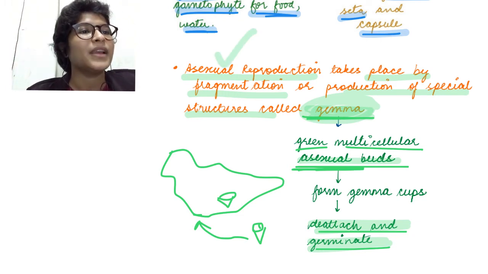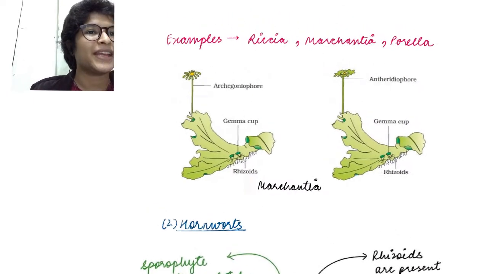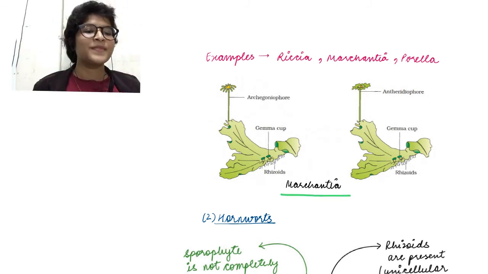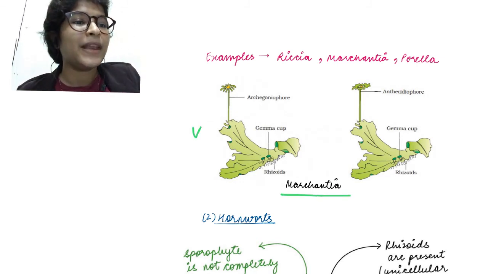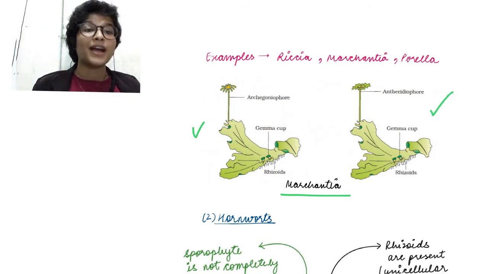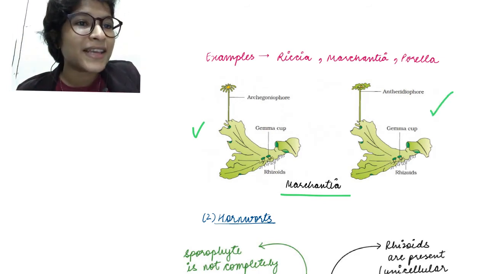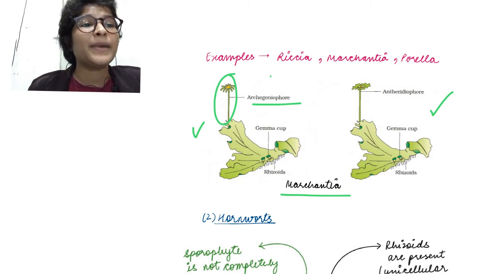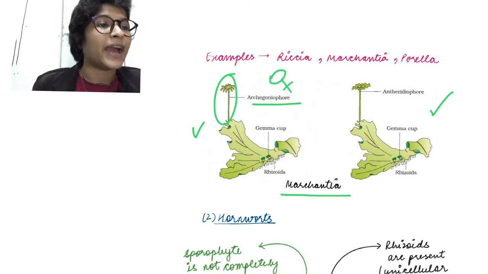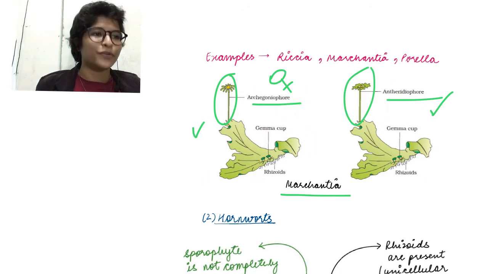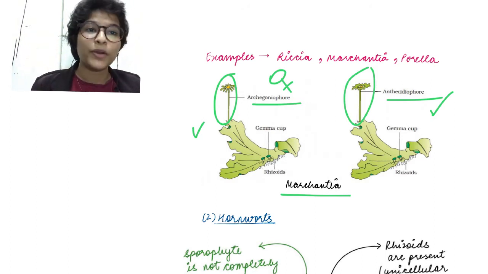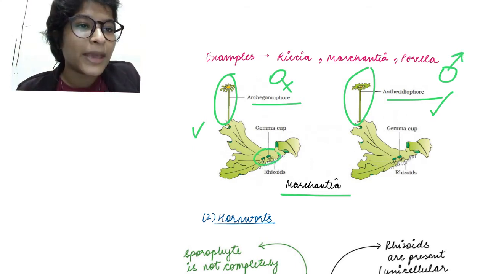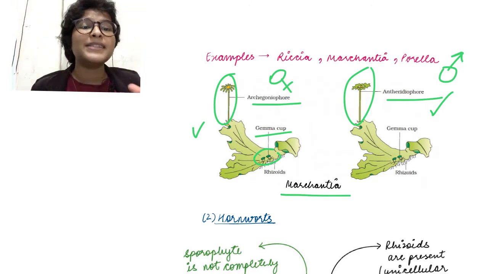Okay. So going on to this very nice diagram which tells us about Marchantia species. Here we have a female Marchantia and this is a male Marchantia. How did we get to know? Because this has the structure called archegoniophore, which is a part of the archegonium or the female sex organ. And here we have the antheridophore, which is a part of the antheridium. So this is the male plant. Here we have 2 small gemma cups, which I told you are asexual buds that can fall off and germinate on their own.